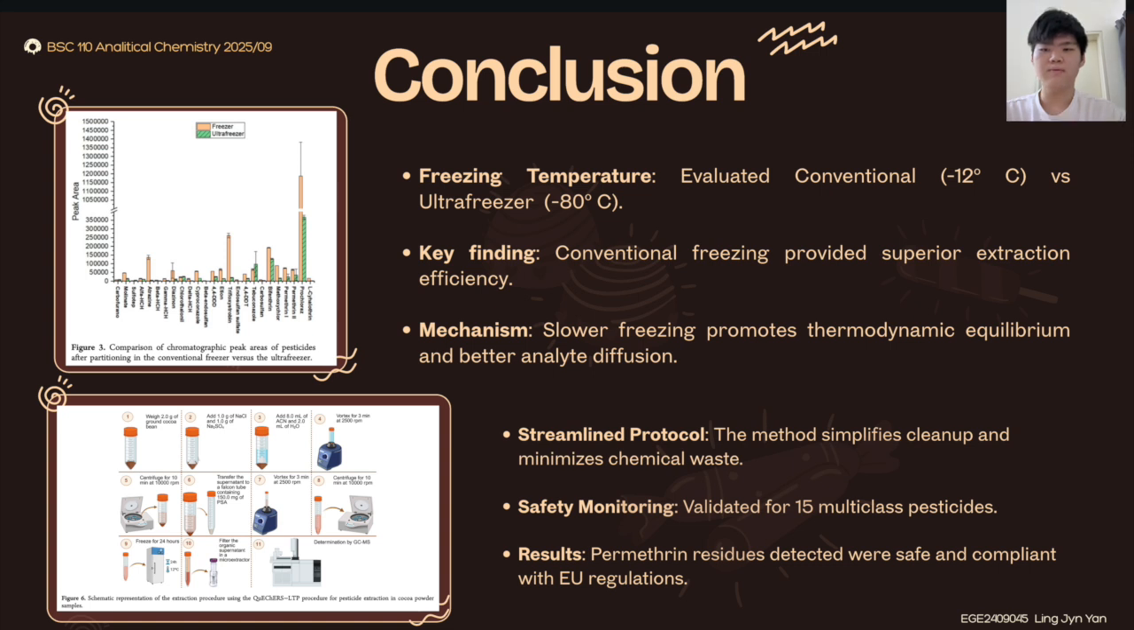The overall protocol proved to be highly robust. By combining QuEChERS with low temperature partitioning, we successfully removed complex interferences like lipids and pigments without the need for expensive commercial sorbents. Finally, regarding food safety, when we tested real cocoa samples, we detected permethrin in 4 samples. However, all concentrations were well below the European Union safety limits. This confirms that our proposed method is not only cost-effective and green, but also a reliable tool for the cocoa industry.